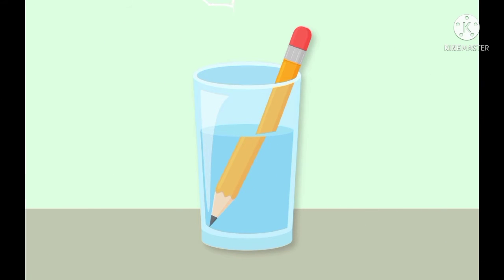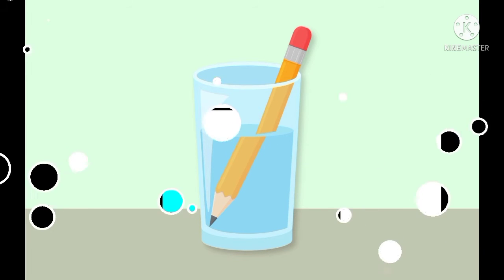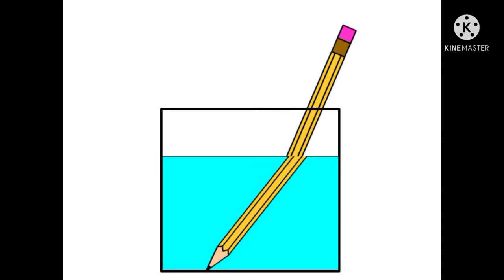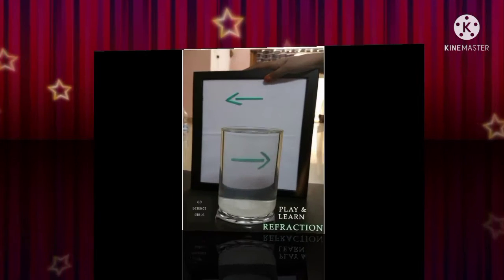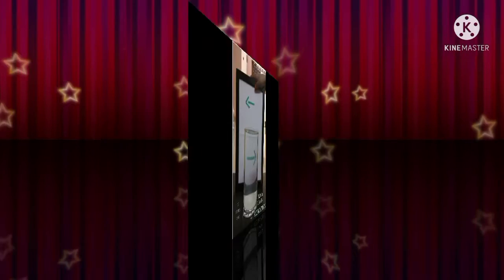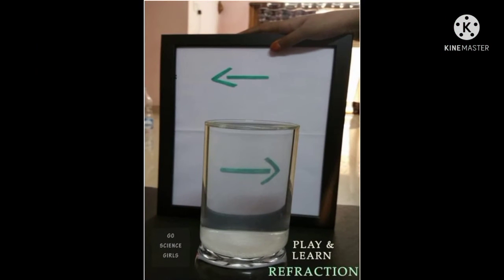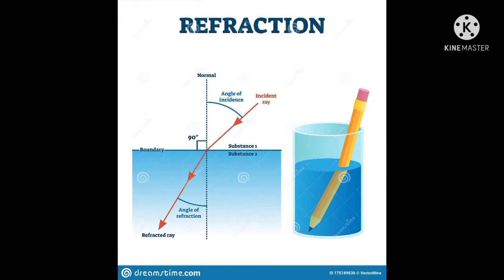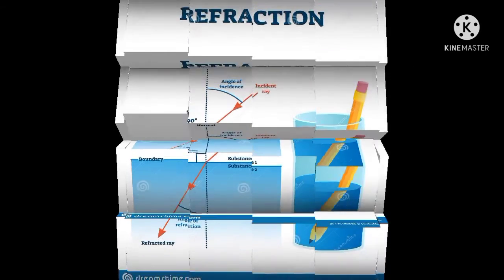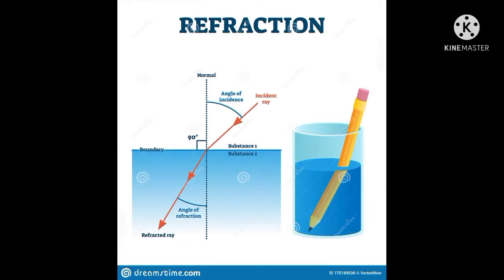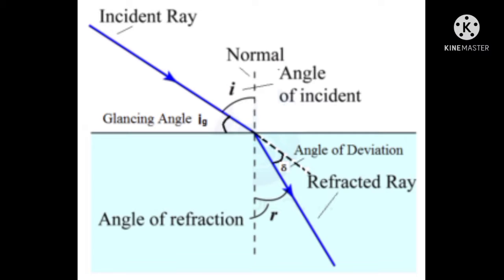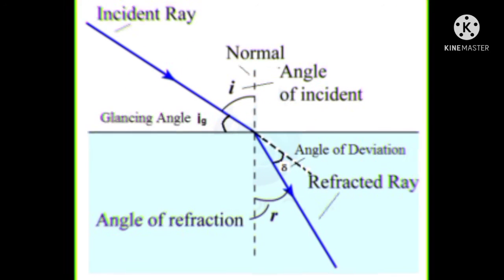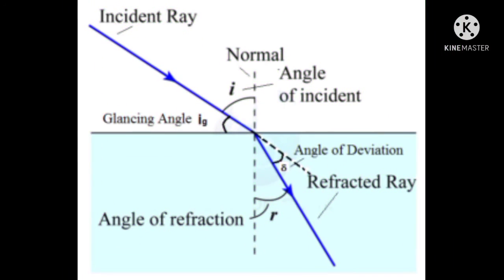Just see that picture. How does the pencil look? It looks bent at some point. Why does it appear like this? Can you guess? Do you have any idea? See these pictures, the arrow looks reversed. All these are because of refraction. Refraction is when light travels from one medium to another medium. It bends its path. The bending of the path when it travels from one medium to another medium is called